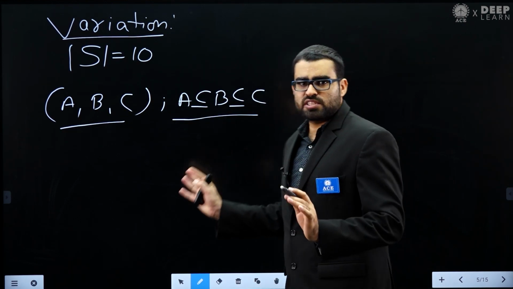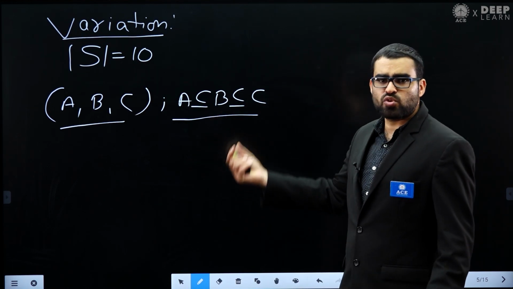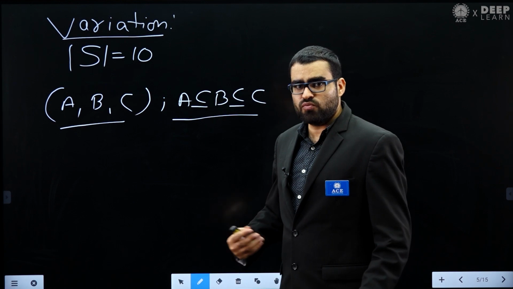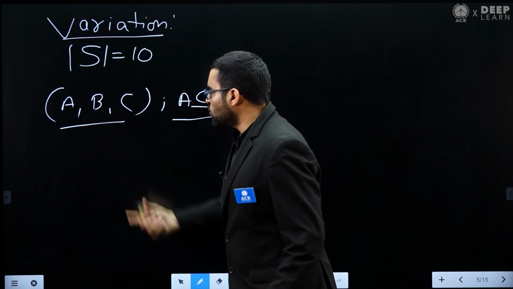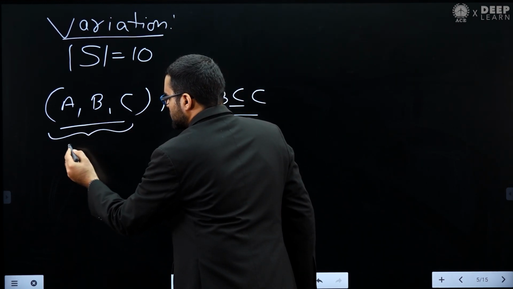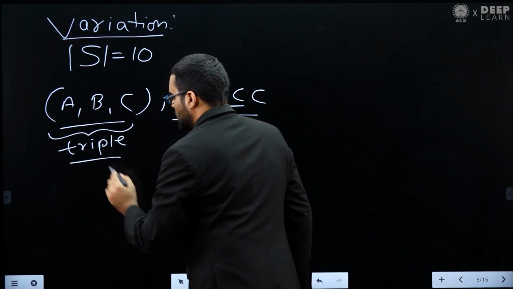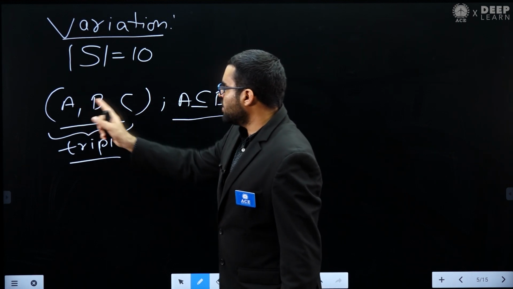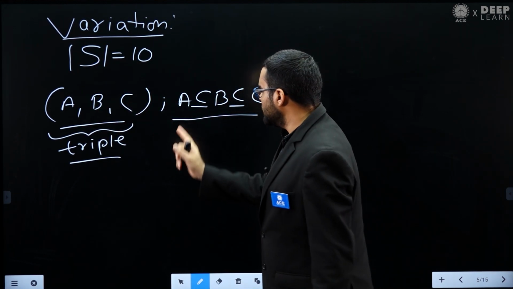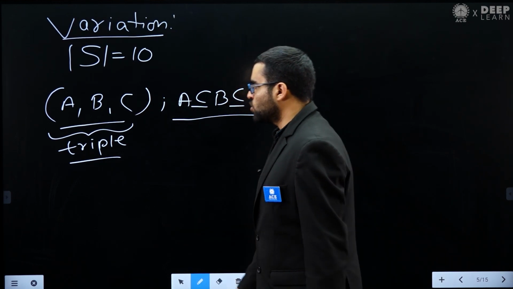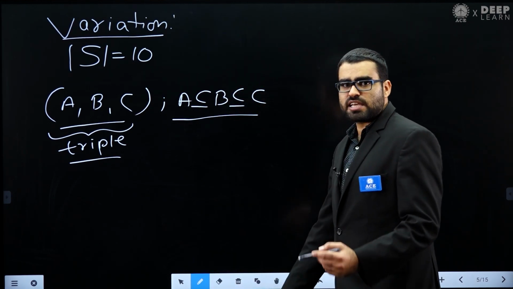Now let's solve this question. You can see this is a variation of that question. Set S has 10 elements, and we want to create triples where A, B, C are subsets of S, and A is a subset of B, B is a subset of C. So how many such triples can I create?